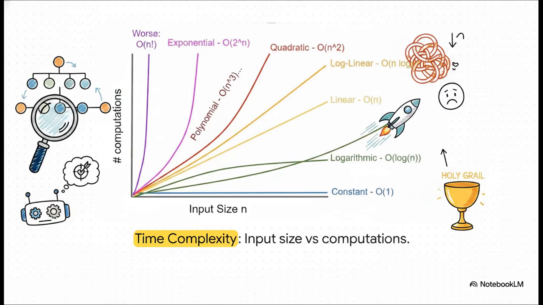But with a binary search, which is logarithmic, O(log n), the workload stays incredibly flat. Even as the data gets massively bigger, the amount of extra work the agent has to do barely increases at all. Finding a search with that flat curve, that's basically the holy grail of efficient AI.